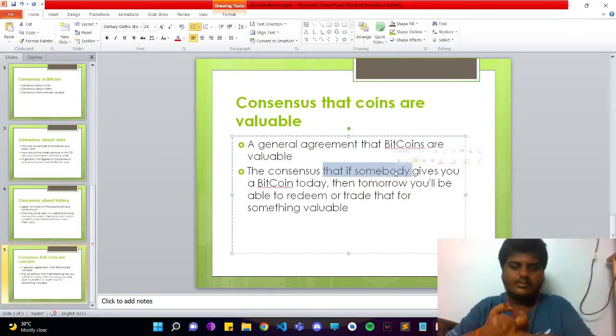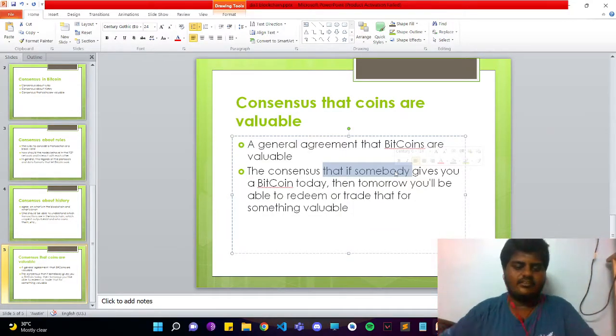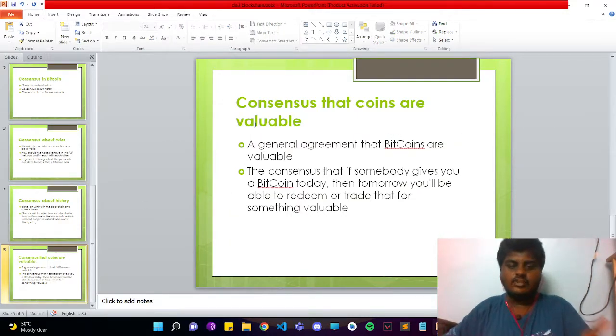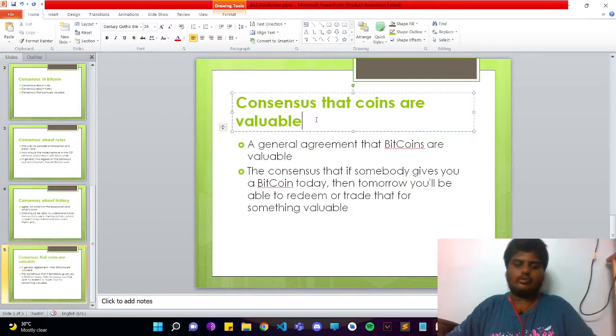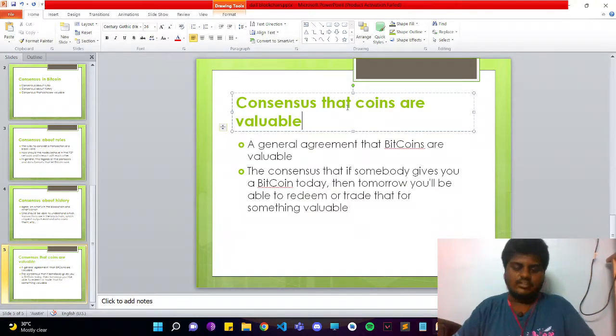Each and every Bitcoin is valuable. If you see the price of Bitcoin, it is somewhere like $43,000 or $30,000, in that range. So what gives that much value? This is the last slide: consensus that Bitcoins are valuable. How is this true? If the Indian government or RBI prints a 200 rupees note, they keep some gold for backing, or some minerals, iron, steel, anything. They keep that and then mint money.